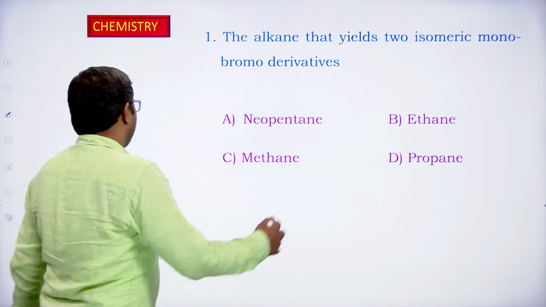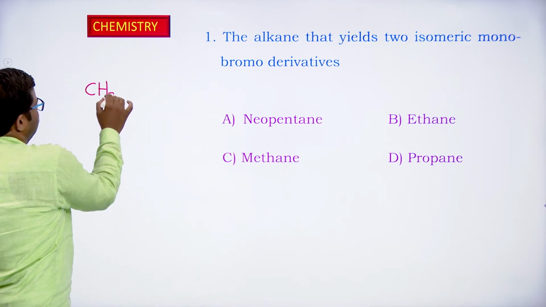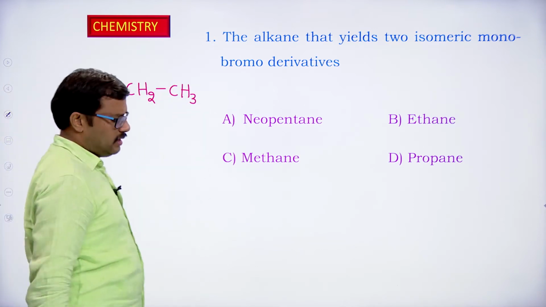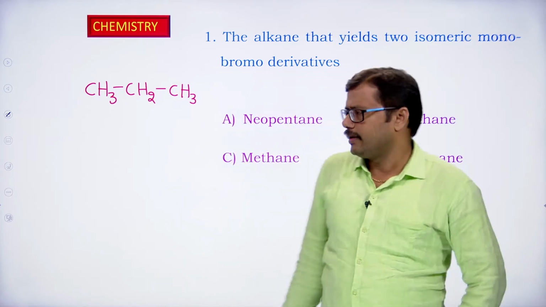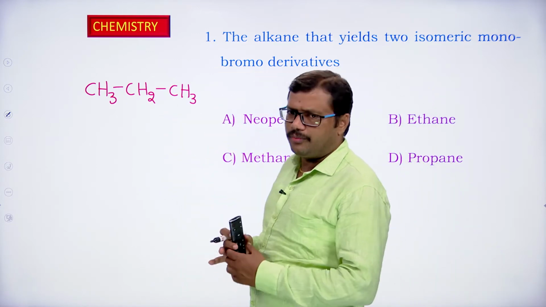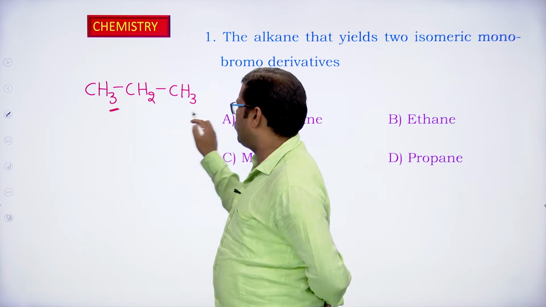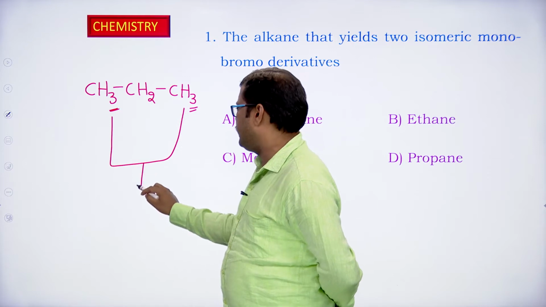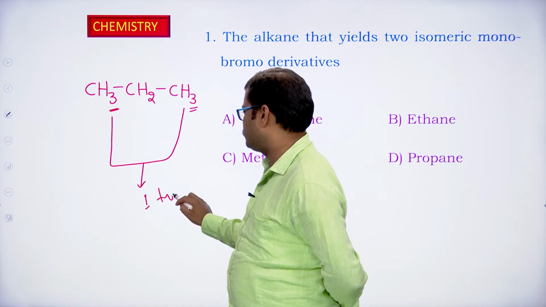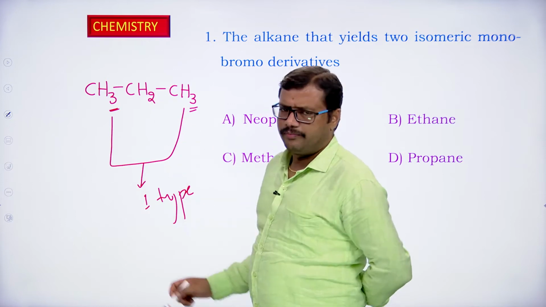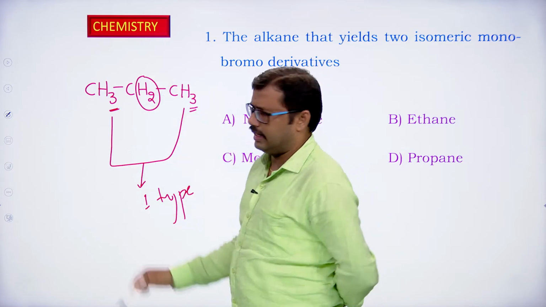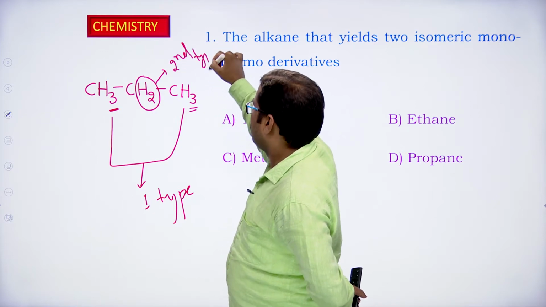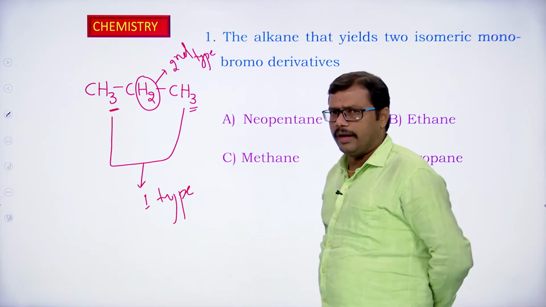What is propane? Propane we can write as CH3, CH2, CH3. If you observe, these three hydrogens and these three hydrogens are of one kind, okay. So these are one type of hydrogens. But if you observe, the middle carbon also has two hydrogen atoms. So these two hydrogens are of the second kind, okay. Two types of hydrogens are present in the case of propane.